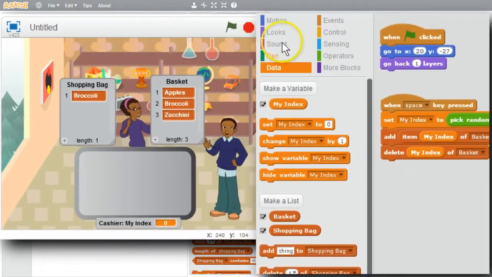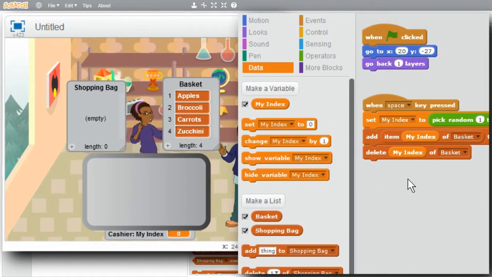I'll try it. Stop. Green flag. Basket looks good. Shopping bag looks good. I'll press the space bar. My index is 4. Zucchini was removed from the basket and put into the shopping bag. I'll press the space bar again. My index is 2. Broccoli, number 2, was removed from the basket and put into the shopping bag.